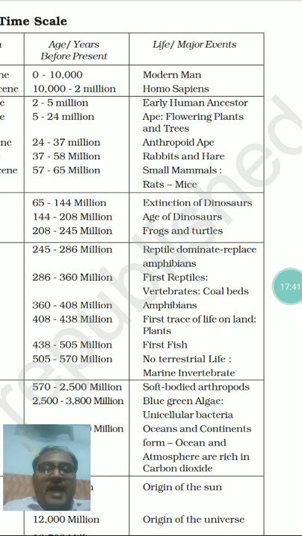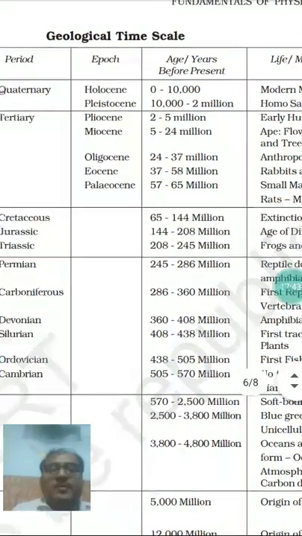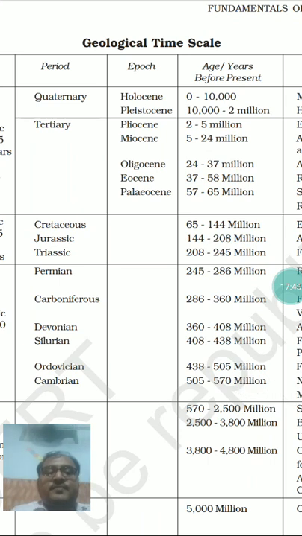Then the extinction of dinosaurs took place in the Cretaceous time, in and around 65 to 144 million years ago from the present.